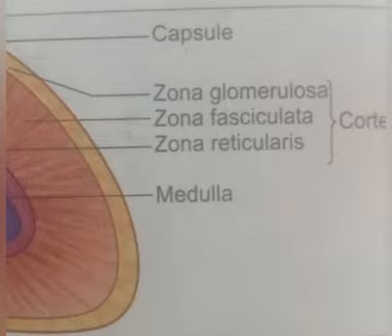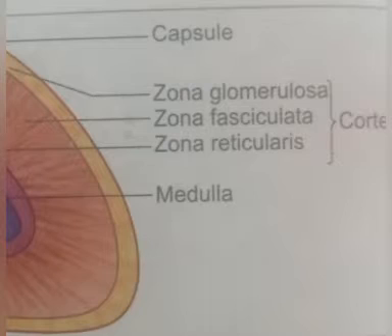Zona glomerulosa consists of small polyhedral cells. These cells secrete mineralocorticoids. Zona fasciculata consists of larger polyhedral cells containing sinusoids between the cells.